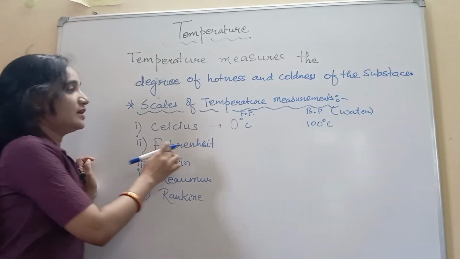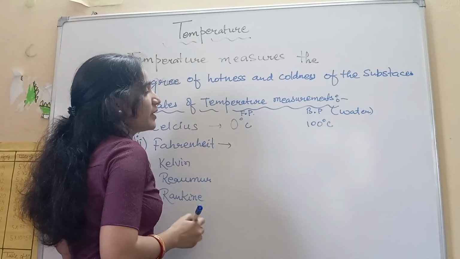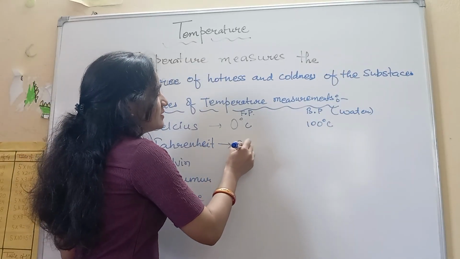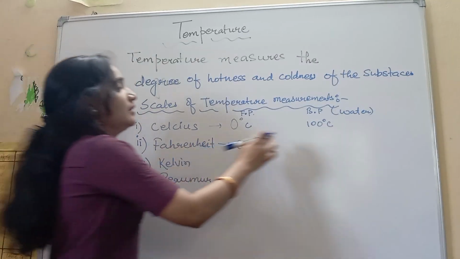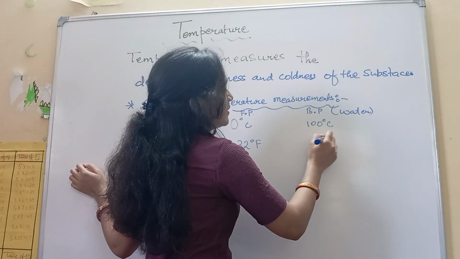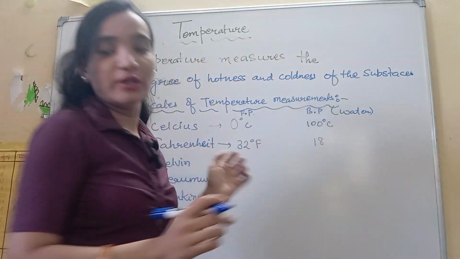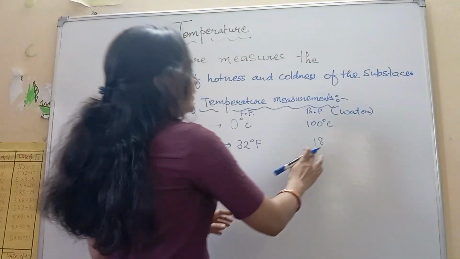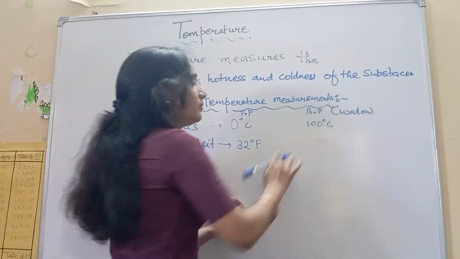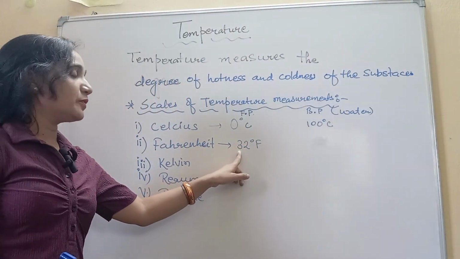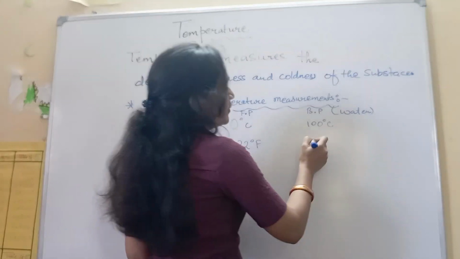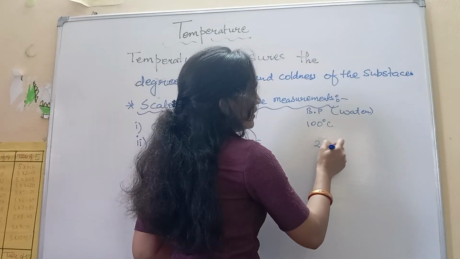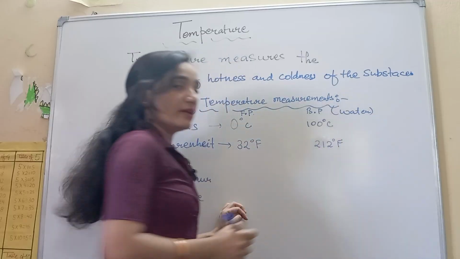Now in Fahrenheit, the freezing point of water is given as 32 degree Fahrenheit, and the boiling point of water is given as 212 degree Fahrenheit.